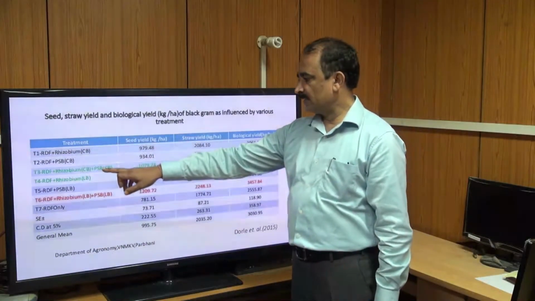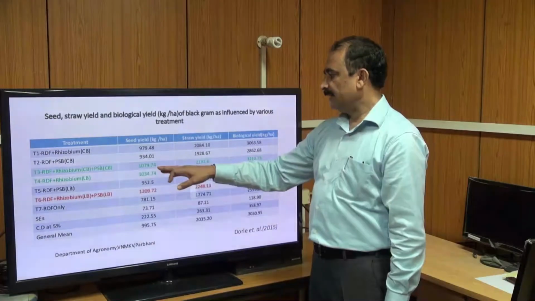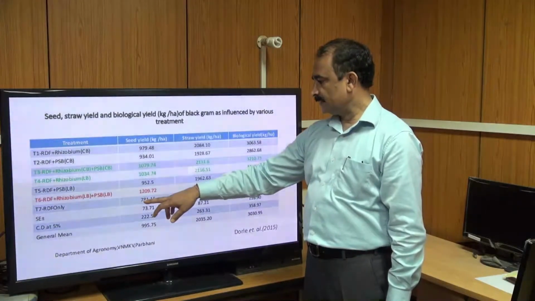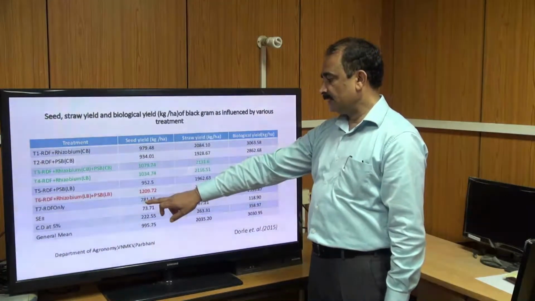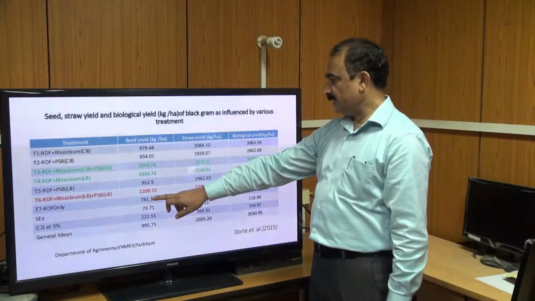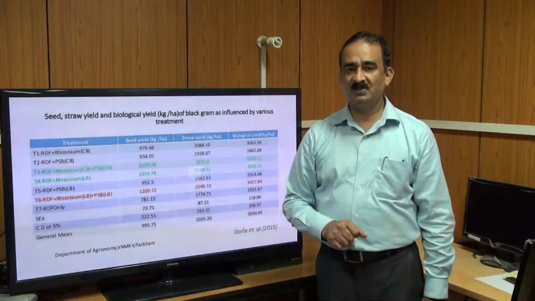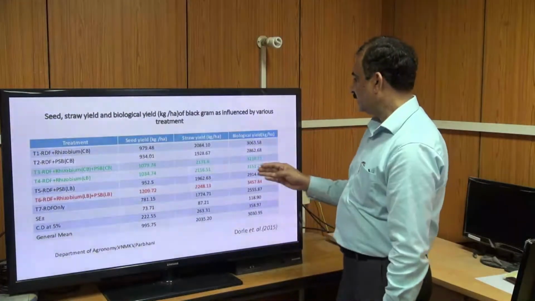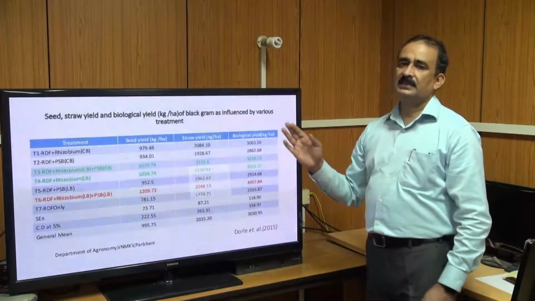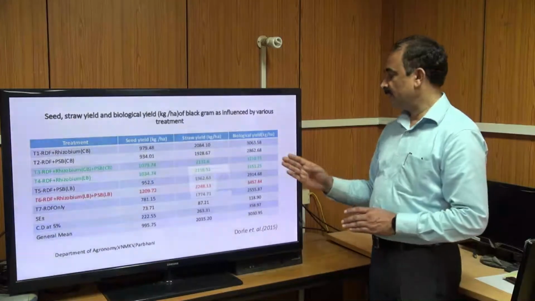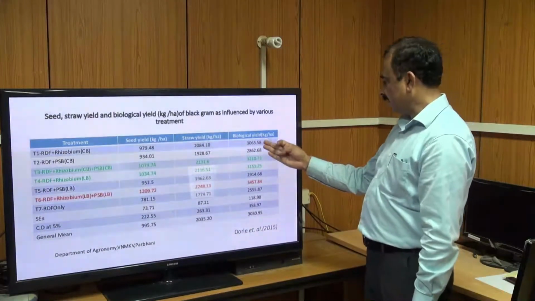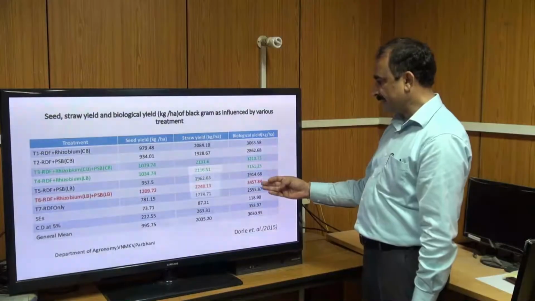Similarly, RDF plus Rhizobium plus PSB increased it against the recommended dose of fertilizer, from 781 kg per hectare to 1079.74 kg per hectare. If you see the biological yield, meaning grain yield and straw yield, you can see the clear-cut differences.